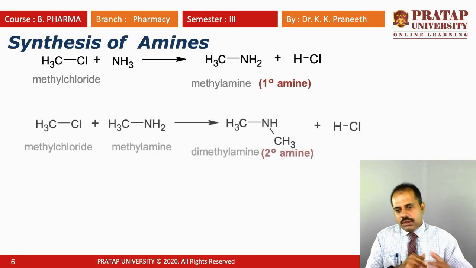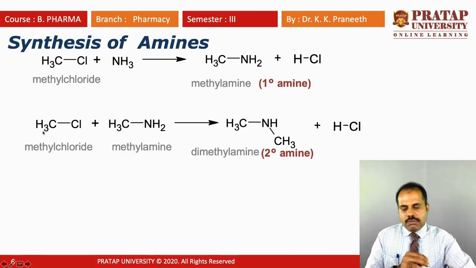Next we will see how to prepare the secondary amine. The important point to note is that you start with the same reactant, methyl chloride. In the case of the primary amine it is the same reactant, and in the case of the secondary amine also the same reactant. Only in the place of ammonia, we change to methylamine. So this product we put here, and one hydrogen is gone from here and Cl is gone, as HCl. The remaining parts attach and you get the secondary amine.